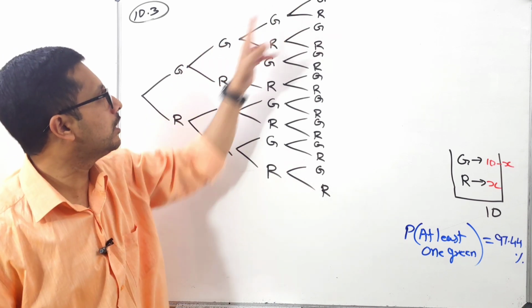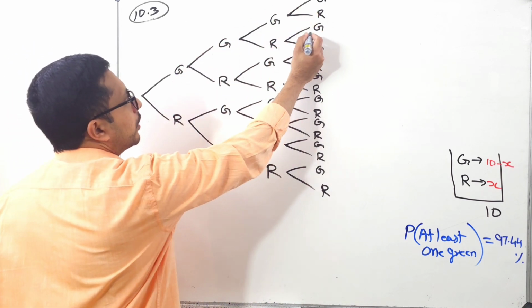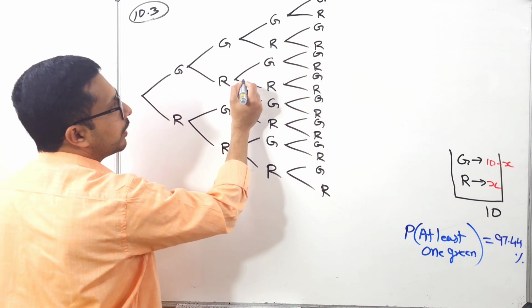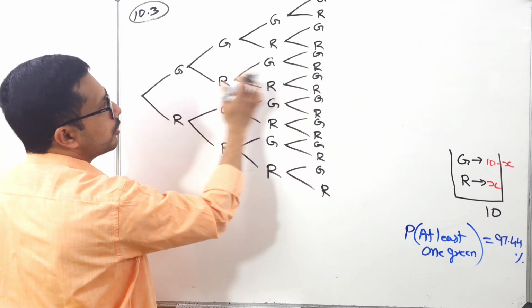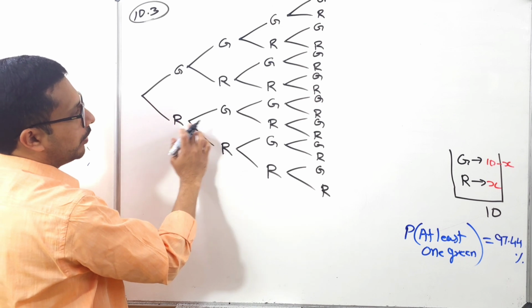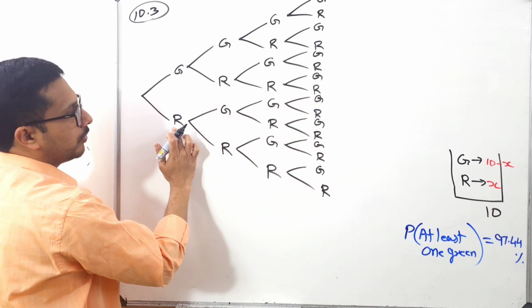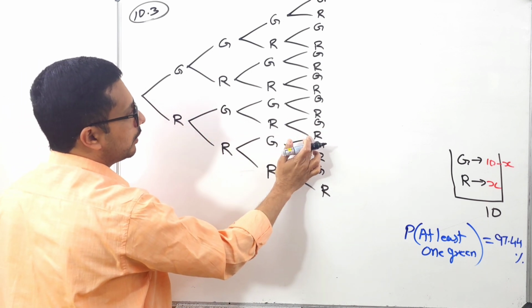So we have to take this one, we have to take this one, then we have to take this one, 3 greens. We have to take this one, 3 greens. We have to take this one, we have to take this one, because there are 2 greens here. Then what, guys? We have to take this one, because green, green, green. Can you see? Okay, we have to take this one, red, green, red, red, because